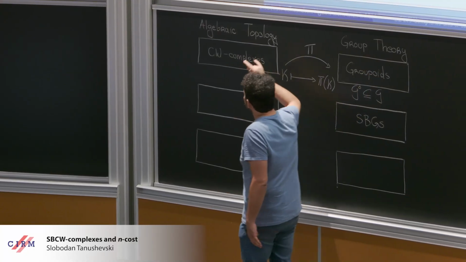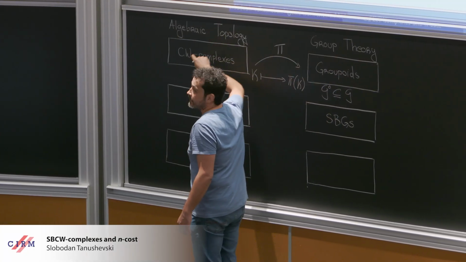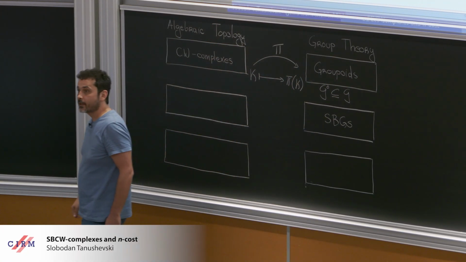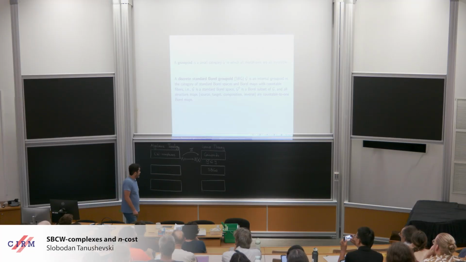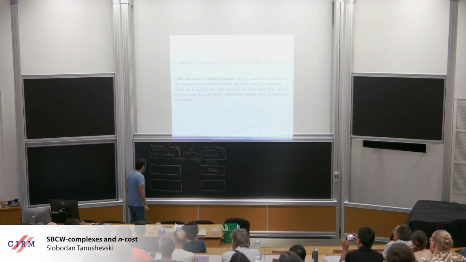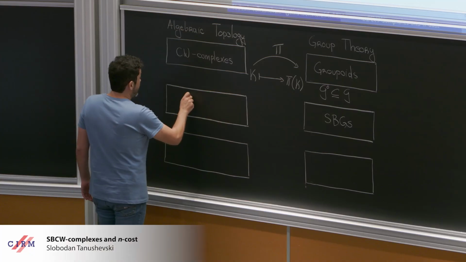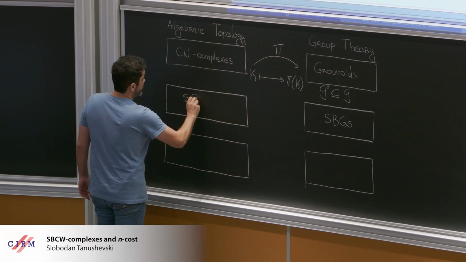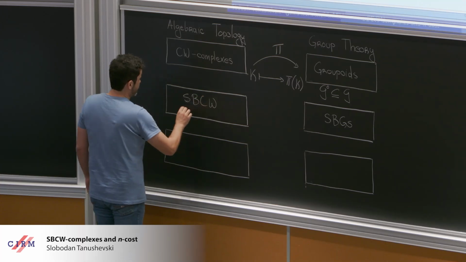And there seems to be a consensus that for that, the right type of spaces to work with are CW complexes. Okay, so on this side, I will put SBCW complexes.